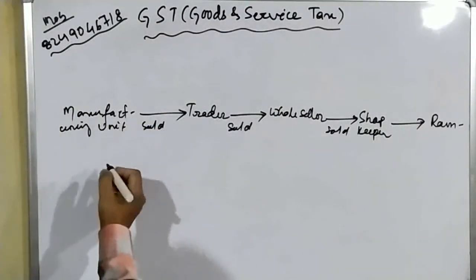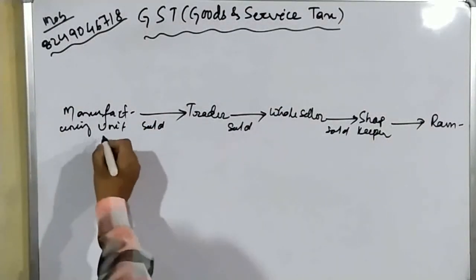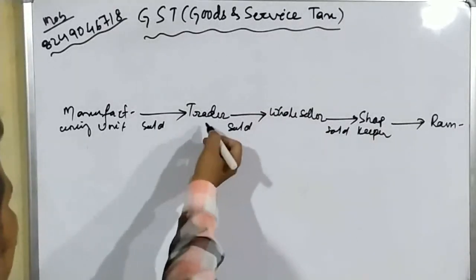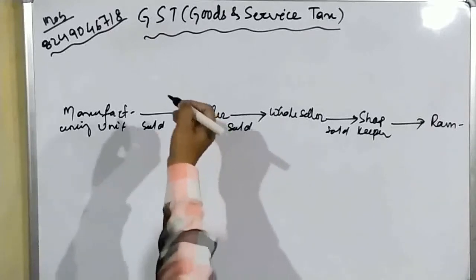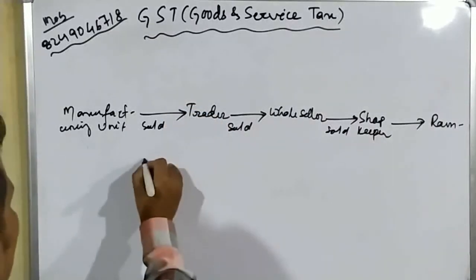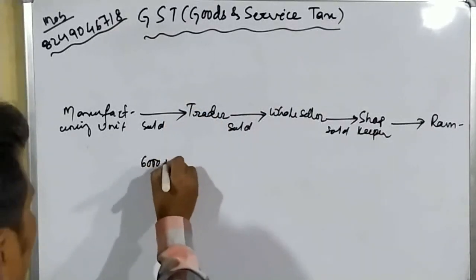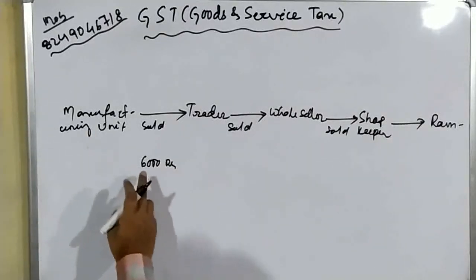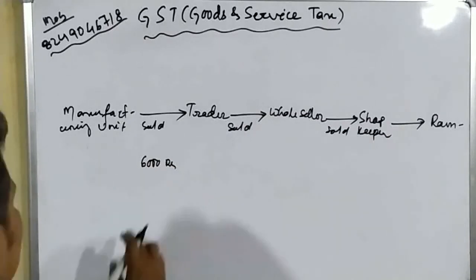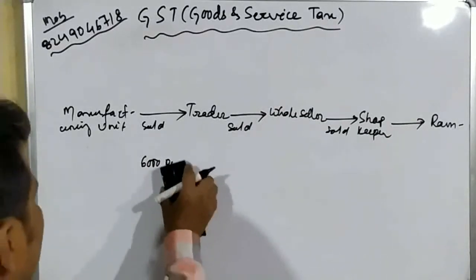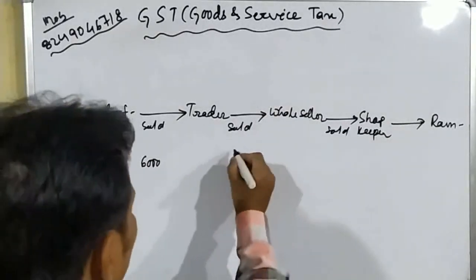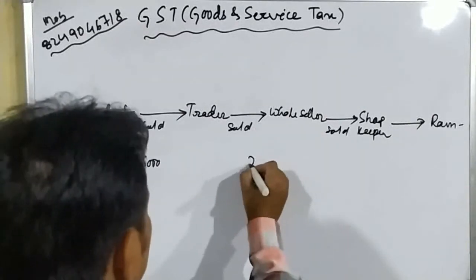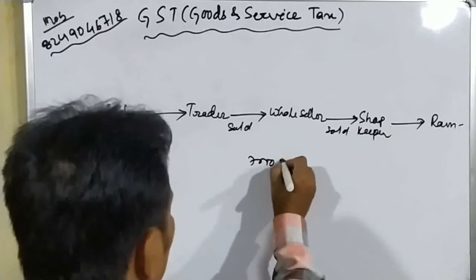So here, let us take the selling price of the mobile from the manufacturer to the trader. Let the trader buy that mobile at 6,000 rupees. Okay students, so the manufacturing unit sold that mobile to the trader at 6,000 rupees. And the trader sold that mobile to the wholesaler at 7,000 rupees.